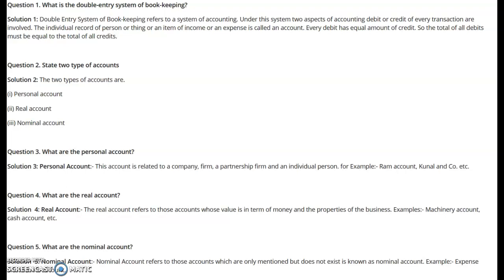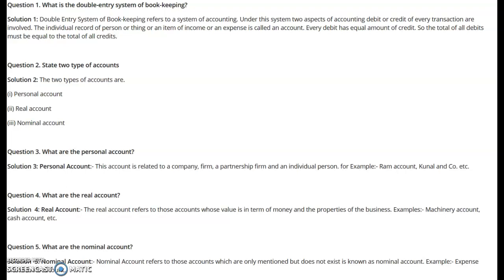So artificial personal accounts are those accounts which are relating to the names of the companies, names of the boards, partnership firm, or any other artificial entity. The third subdivision of personal account is representative personal account. Representative personal accounts are those accounts which represent a third party, and they include outstanding expenses account, prepaid expenses account, accrued incomes account, unearned incomes account.